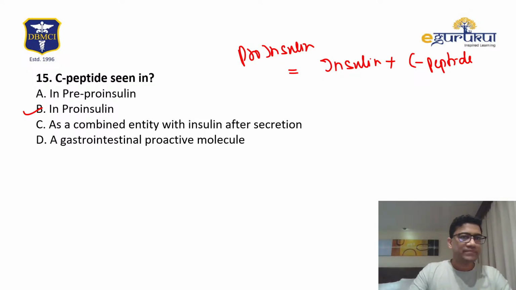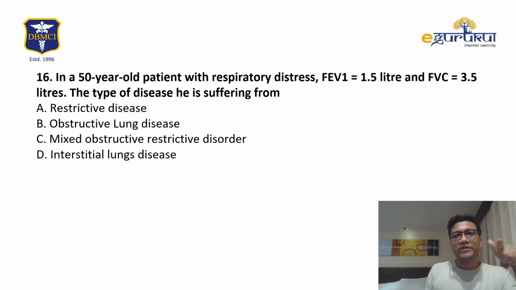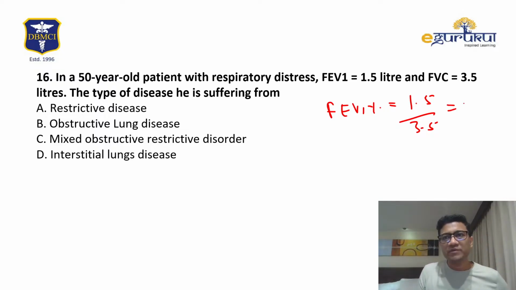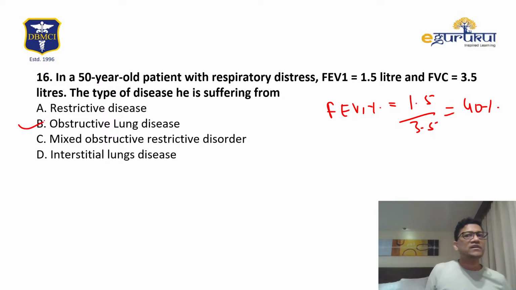Okay. A 60-year-old patient with FEV1 of 1.5 and FVC of 3.5. So let's calculate the percentage. It will be 1.5 by 3.5, so it's less than 50%. How much will come? Around 40%. So it's an obstructive lung disease. Okay, obstructive lung disease.